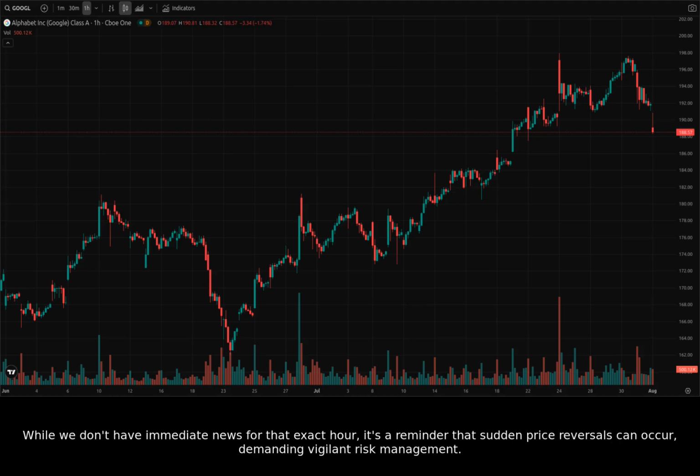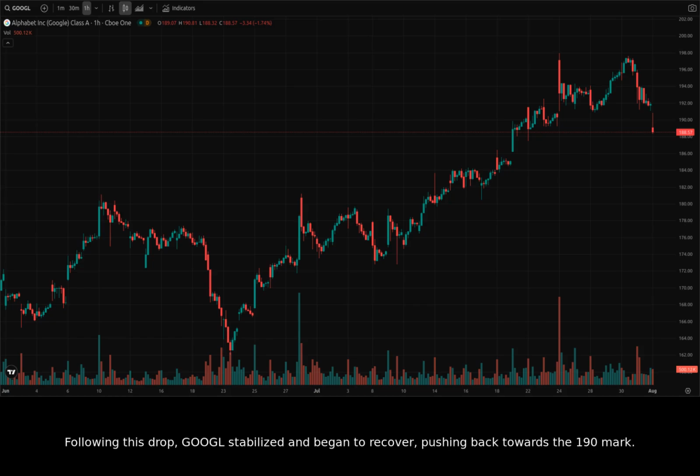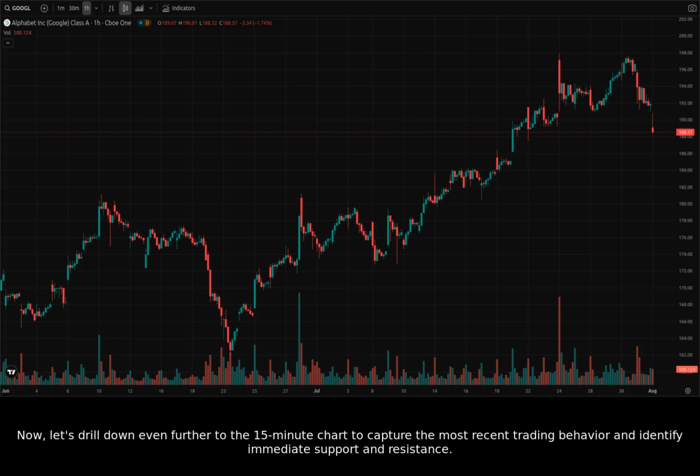While we don't have immediate news for that exact hour, it's a reminder that sudden price reversals can occur, demanding vigilant risk management. Following this drop, Google stabilized and began to recover, pushing back towards the 190 mark. The 188 to 189 range acted as a temporary support level during this period. Now, let's drill down even further to the 15-minute chart to capture the most recent trading behavior and identify immediate support and resistance.